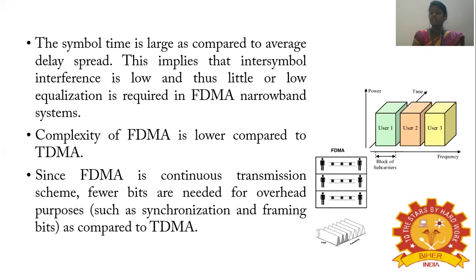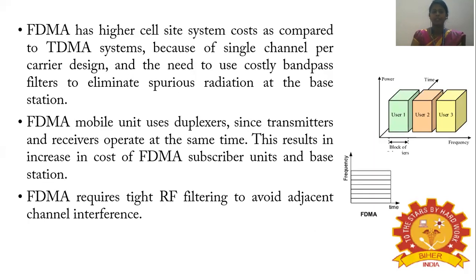Since FDMA is a continuous transmission scheme, there is continuous and simultaneous transmission of signal from the base station and the mobile unit. Only a few bits are required for overhead purposes. Overhead means bits for synchronization and framing, and in the case of FDMA, only a few bits are required for overhead when compared to the TDMA system.